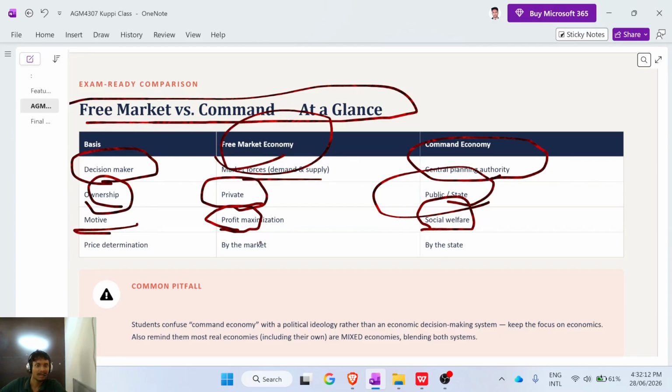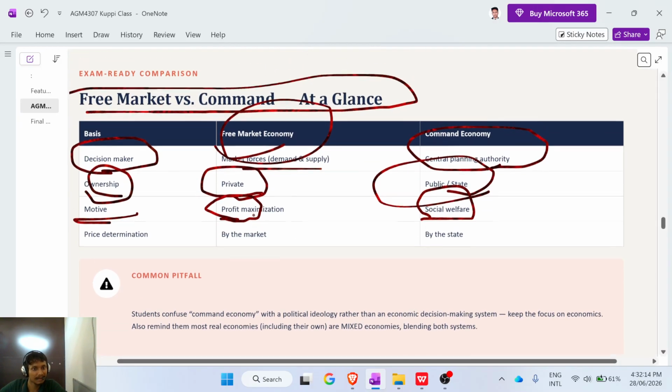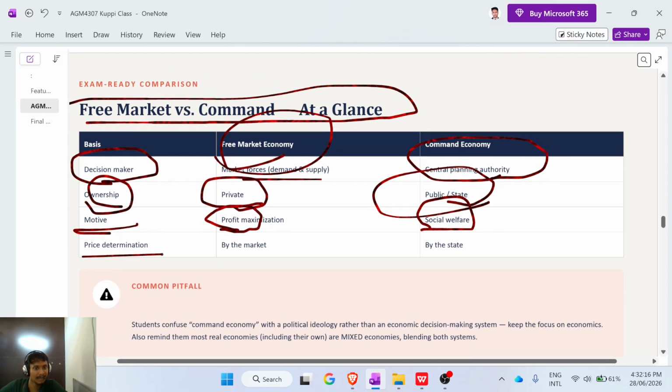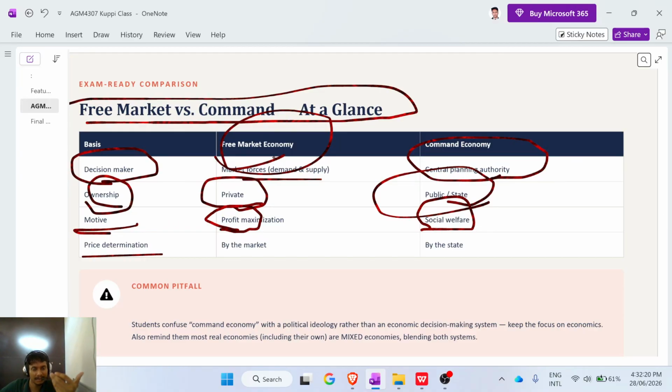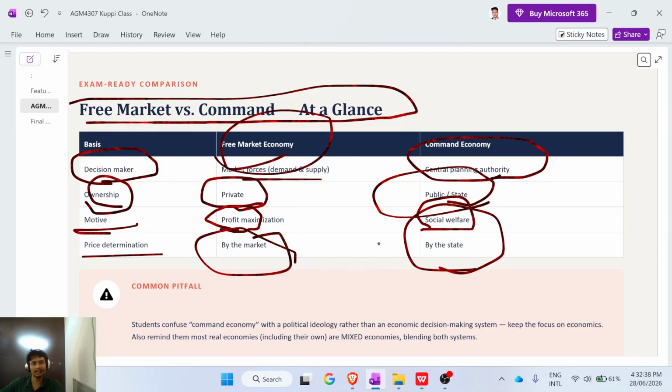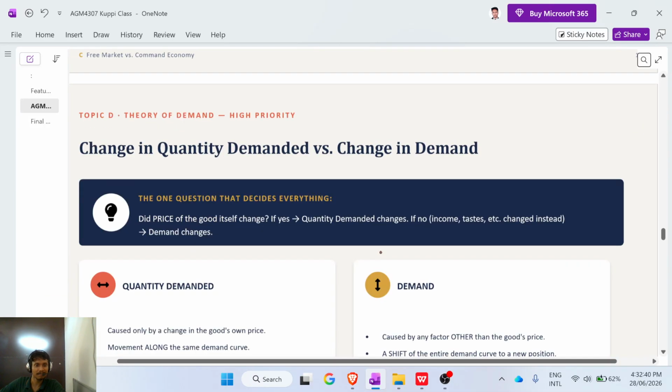In price determination, in a free market economy, individual people and private businesses determine the price according to demand and supply. But in a command economy, only the government will take decisions. That is the difference.